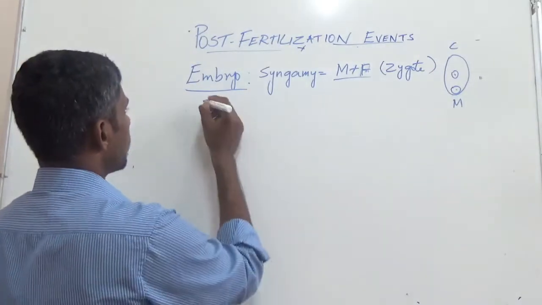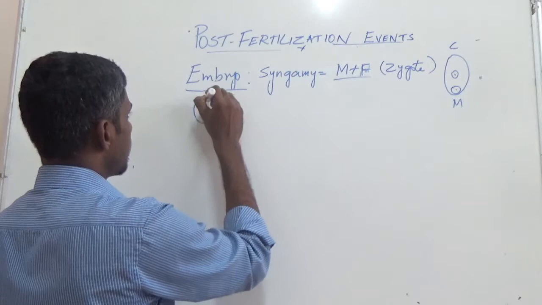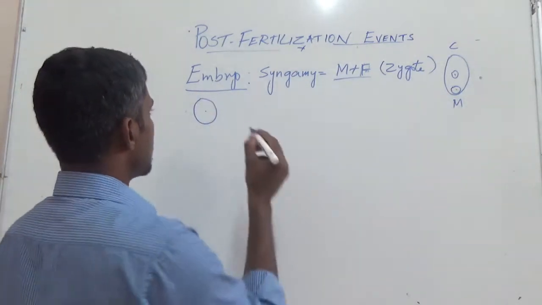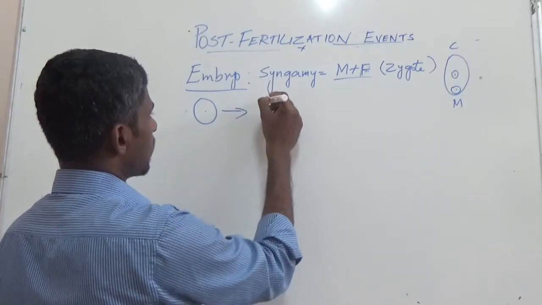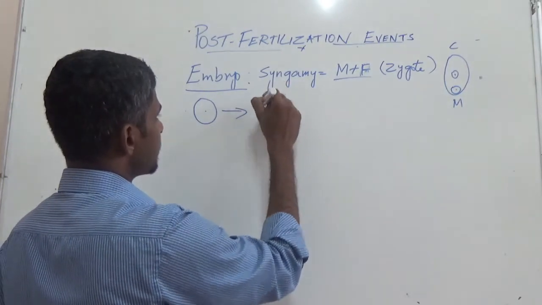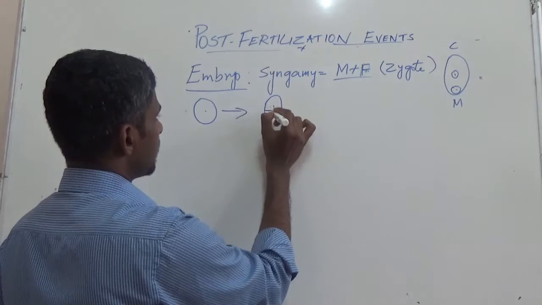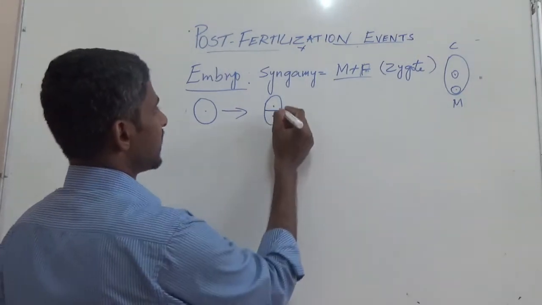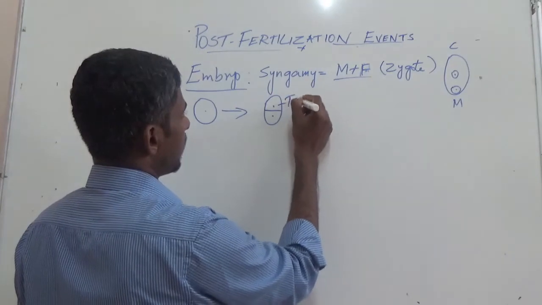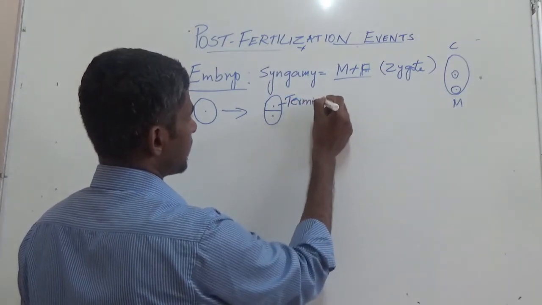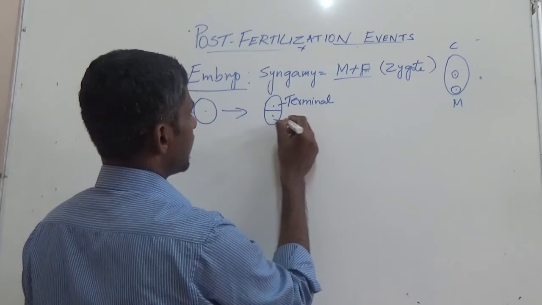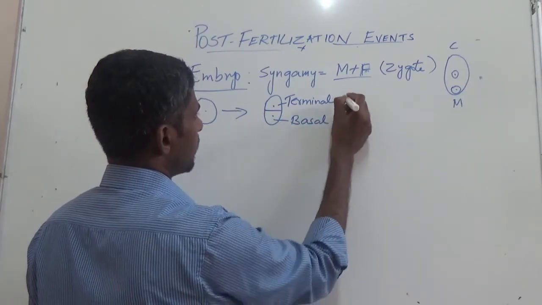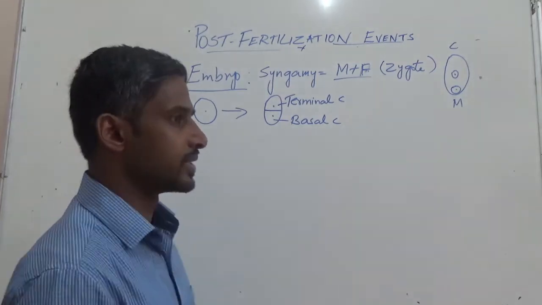Now this zygote, once the embryogenesis begins, will undergo one transverse division, giving rise to one terminal cell and one basal cell. Terminal cell and basal cell.